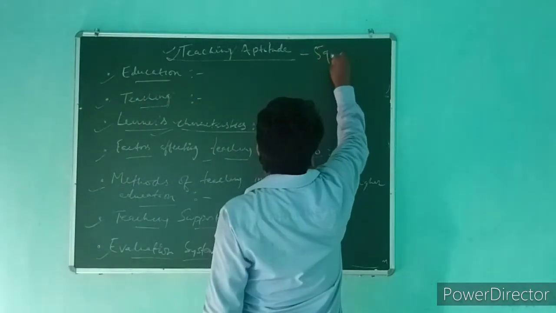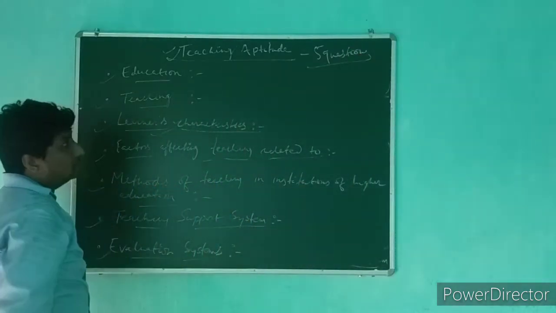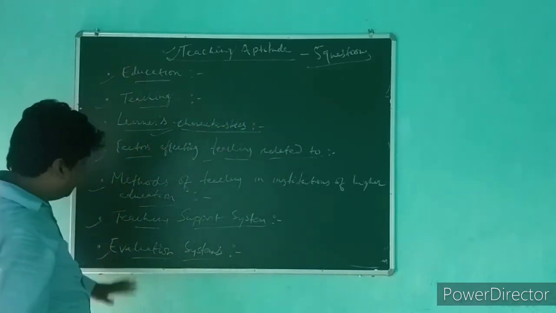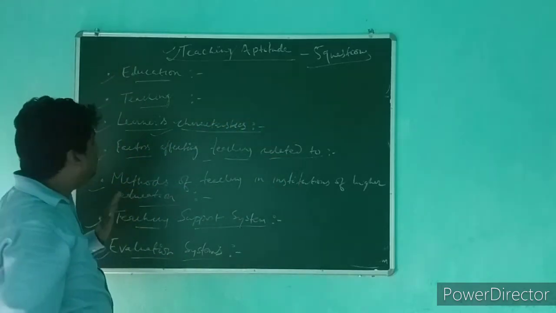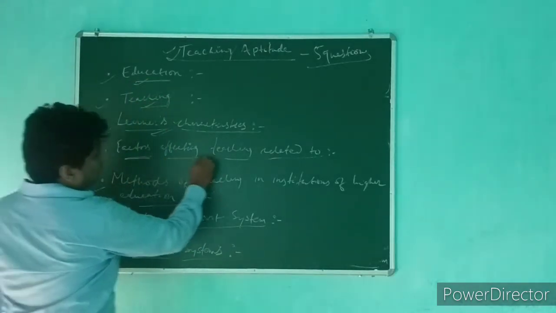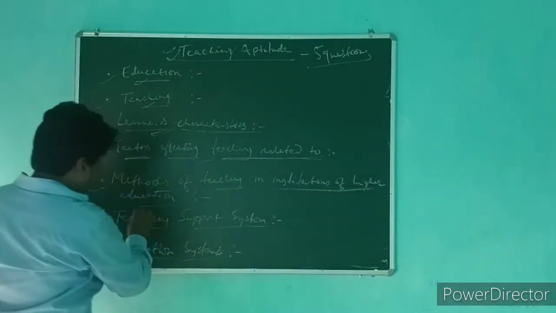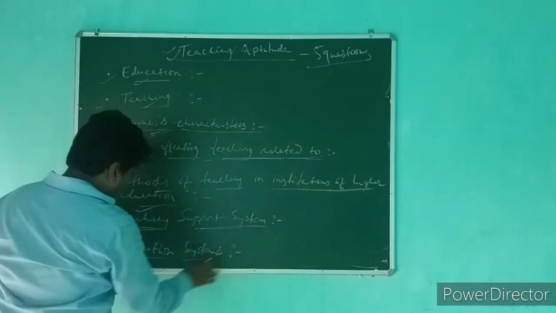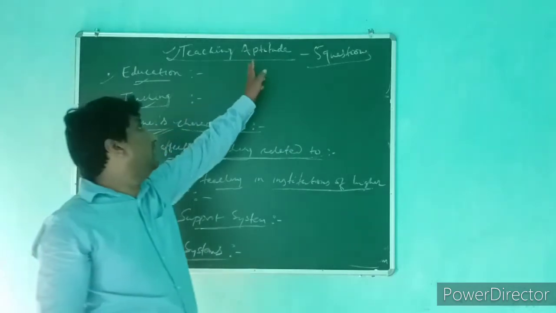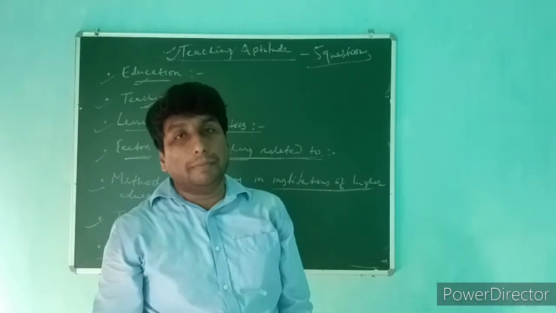questions will be there from this section, right? And these 5 questions will be from any of these 7 topics or subtopics: education, teaching, learners' characteristics, factors affecting teaching, methods of teaching in institutions of higher education, teaching support system, and evaluation system. These are the 7 subtopics within the first unit, teaching aptitude, of your UGC NET paper 1 syllabus.